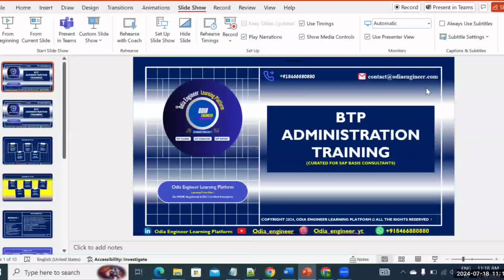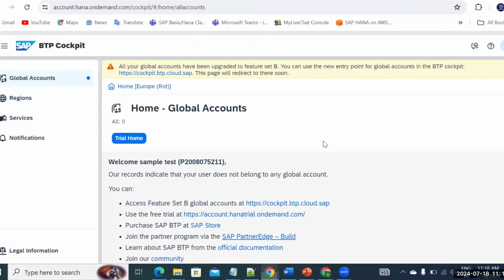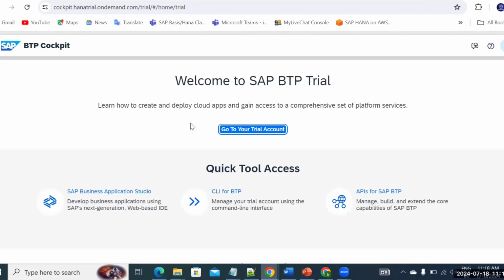So now let me quickly take you through the topics that we are going to discuss. Okay, so this is my BTP cockpit. Here I'll quickly show you the topics that we are discussing in the regular training. I'll start from the basics of BTP. We have feature set A and feature set B. There are multiple types of BTP structure supported at this moment, and we're going to discuss that.